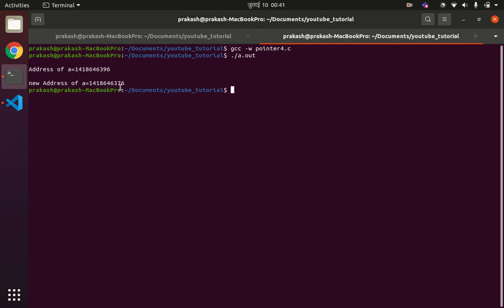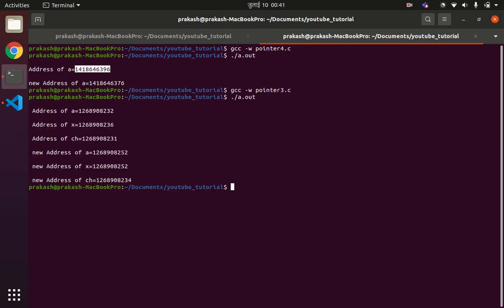The initial address location was this, and after decrementing by 5 it is now pointing to this address location. I have not compiled the pointer3 file, so I'll compile it here too, pointer3.c, and run ./a.out. You can verify your result here.